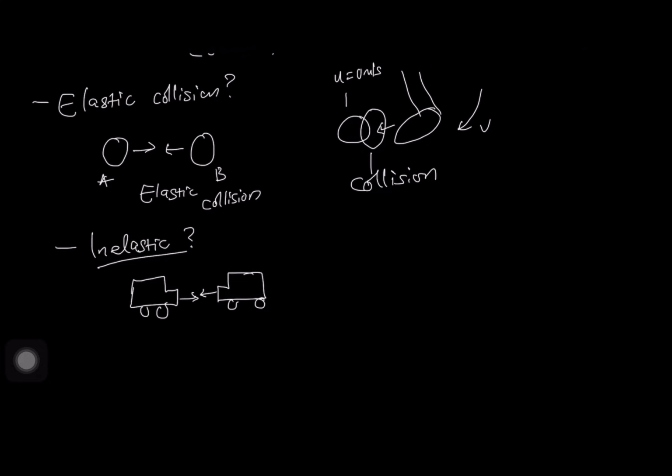So in this case, momentum is conserved while kinetic energy is not conserved. It is not conserved in the sense that it is lost in form of heat or sound or even deformation.